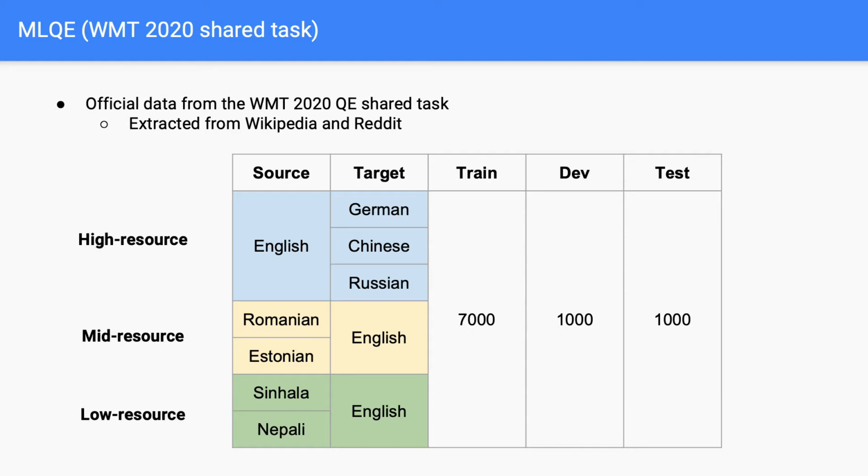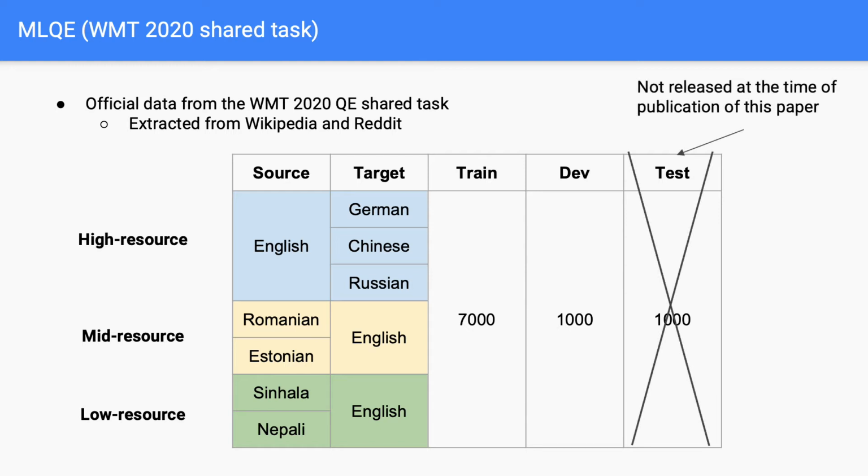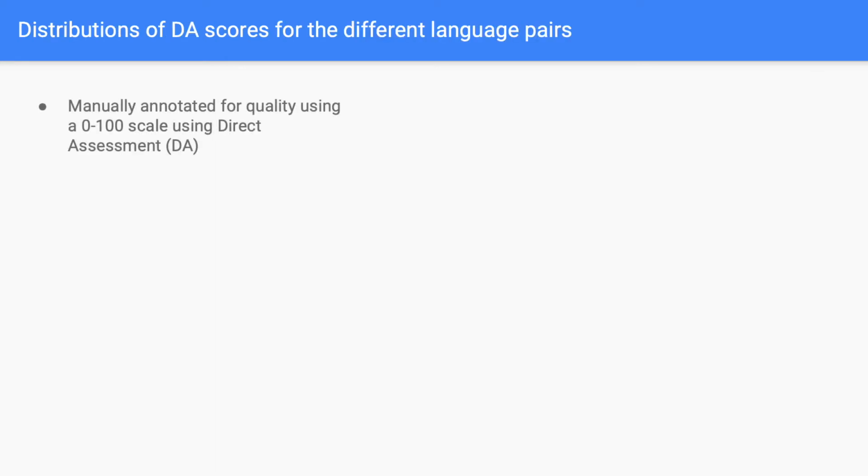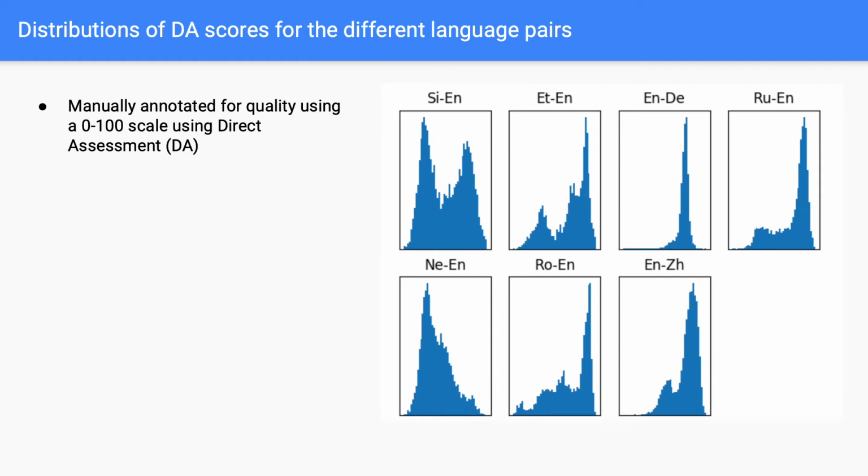We want to emphasize that at the time of publication of this paper, the test set is not released publicly to participants. Therefore, we use the official dev set as our test set, and we create a new dev set from the official train set. The dataset was manually annotated for quality using a 0 to 100 scale using direct assessment. The figure on the right shows the distribution of DA scores for the different language pairs.